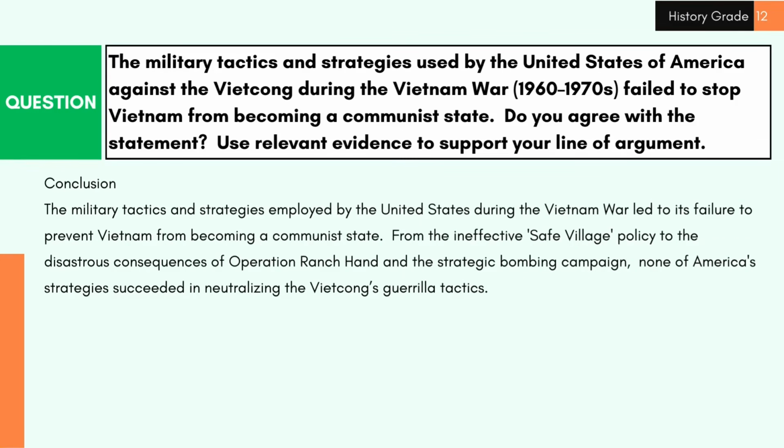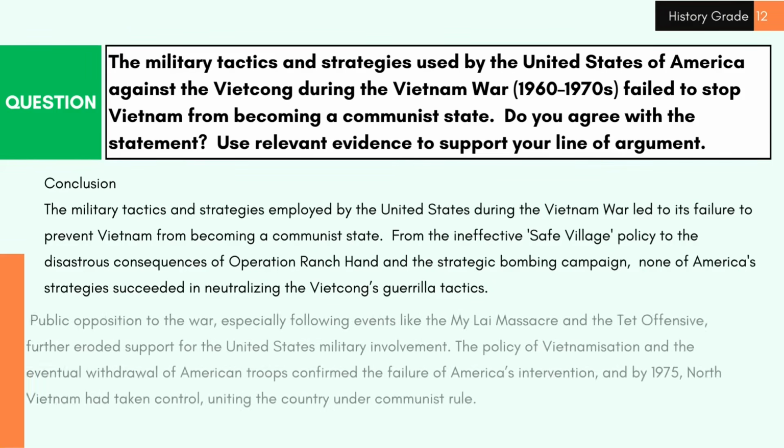Conclusion: the military tactics and strategies employed by the United States during the Vietnam War led to its failure to prevent Vietnam from becoming a communist state. From the ineffective safe village policy to the disastrous consequences of Operation Ranch Hand and the strategic bombing campaign, none of America's strategies succeeded in neutralizing the Vietcong's guerrilla tactics.